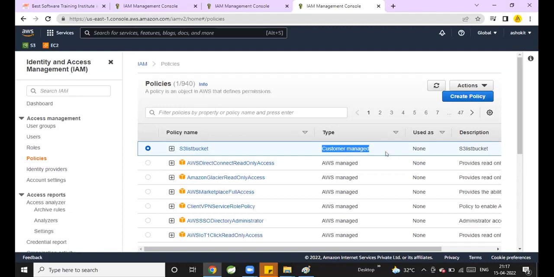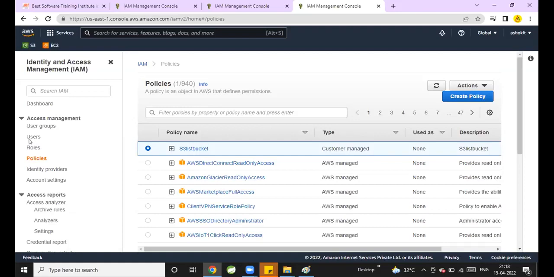He cannot update, he cannot delete, he cannot download. He just needs to read the data. For that, there is no predefined policy available. That's why I'm writing a custom policy for Naveen. Is this clear?